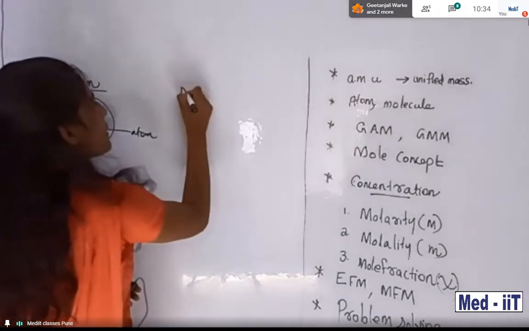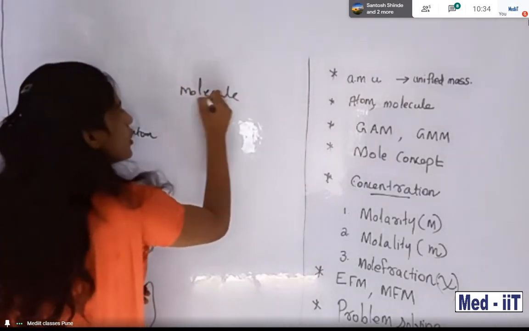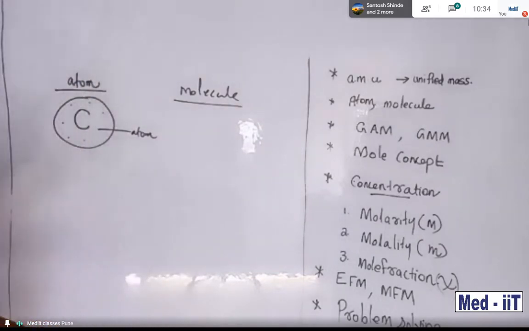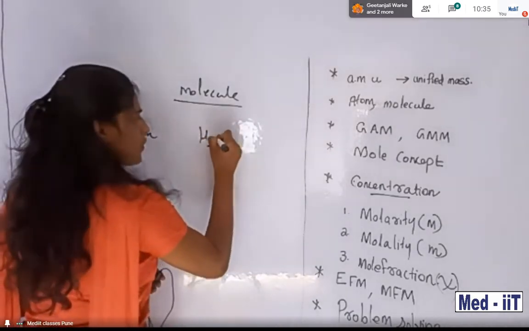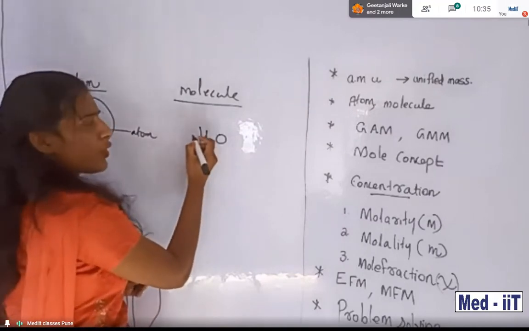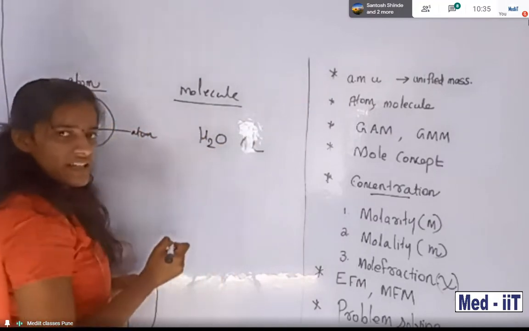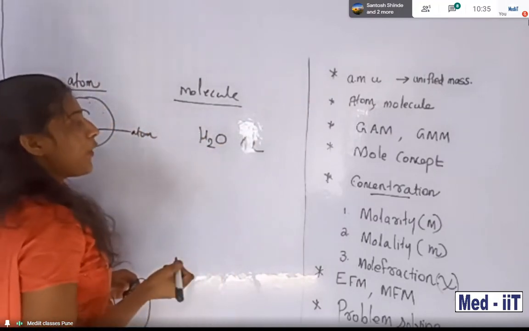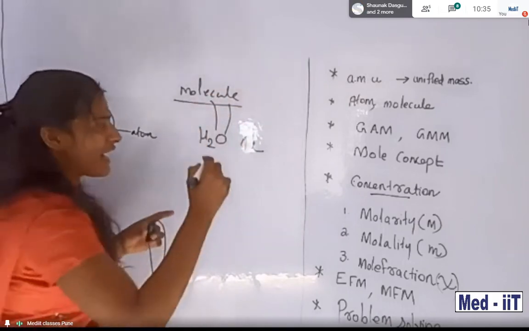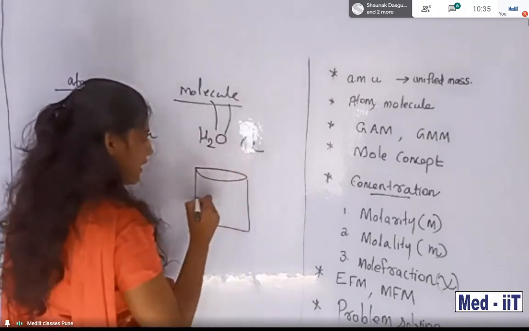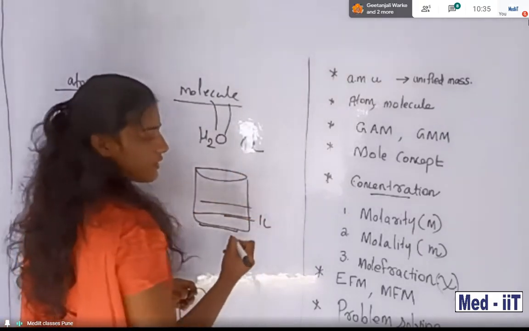But what do you mean by molecule? Molecule is the smallest unit of a substance, of a matter. Suppose H2O is there, water. Suppose this is a beaker containing 1 liter of water.